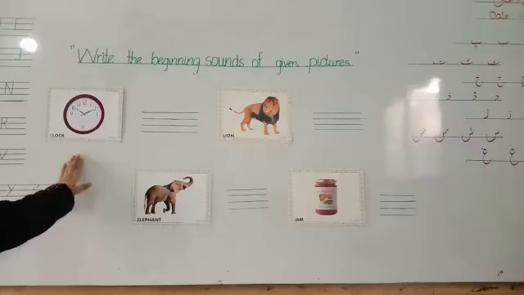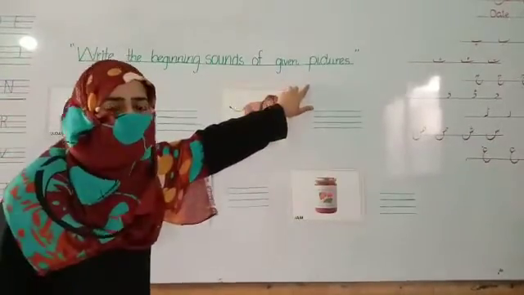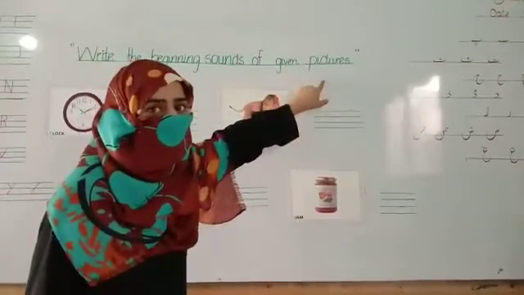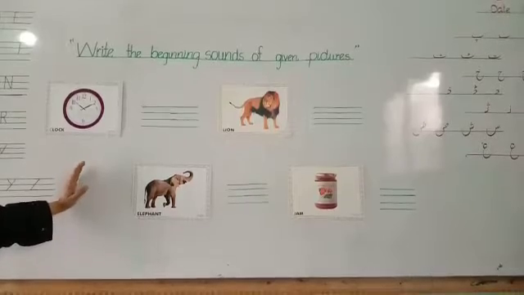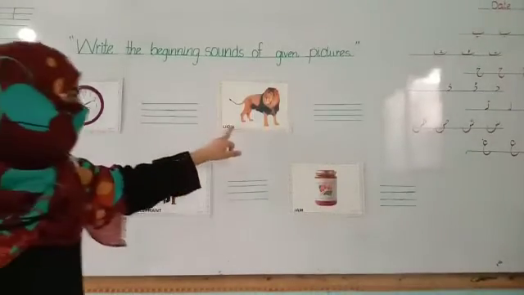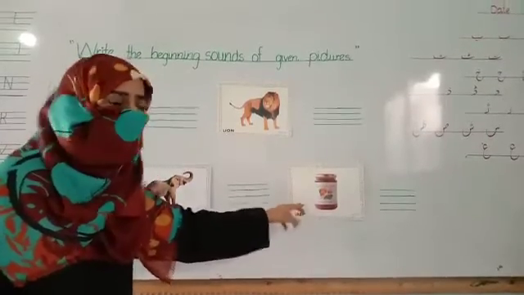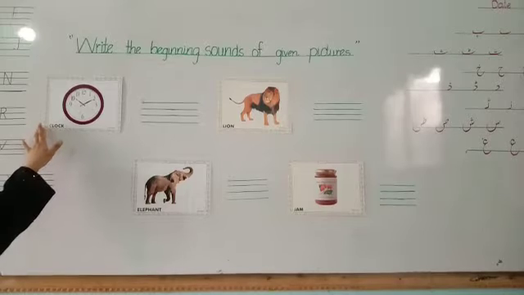Today our topic is write the beginning sounds of given pictures. Now we have some pictures on the board. Look at this. Count 1, 2, 3, 4. How many pictures? 4. Now we recognize the beginning sound of these pictures.